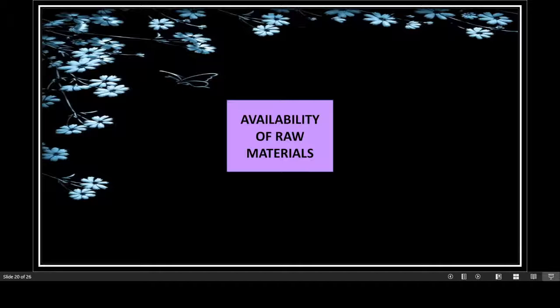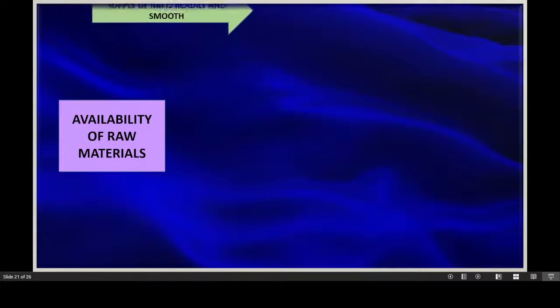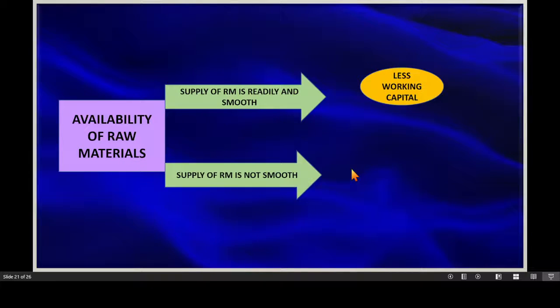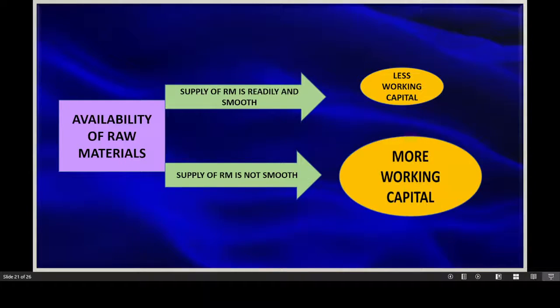Then comes availability of raw materials. If raw materials are easily available and there is ready supply of raw materials and inputs, then the firm can manage with less amount of working capital. Whereas if the supply of the raw material is not smooth, then the firm needs to maintain large inventory to carry on the operating cycle smoothly. So more working capital is required.